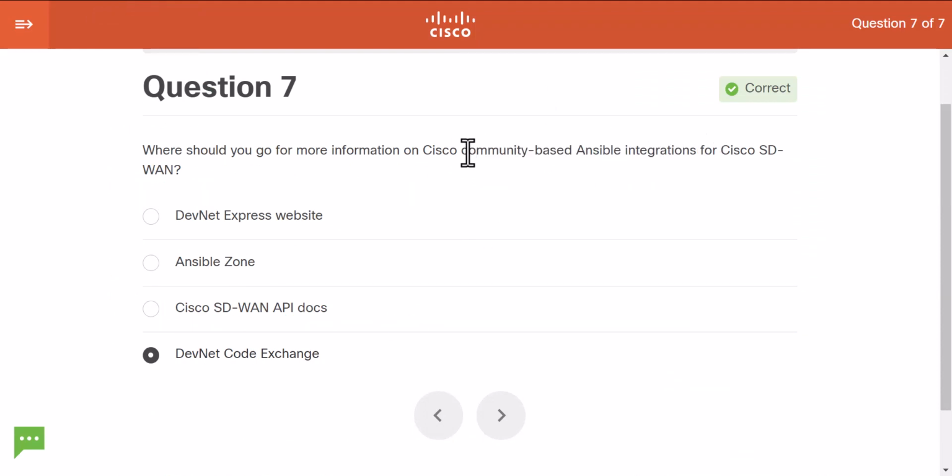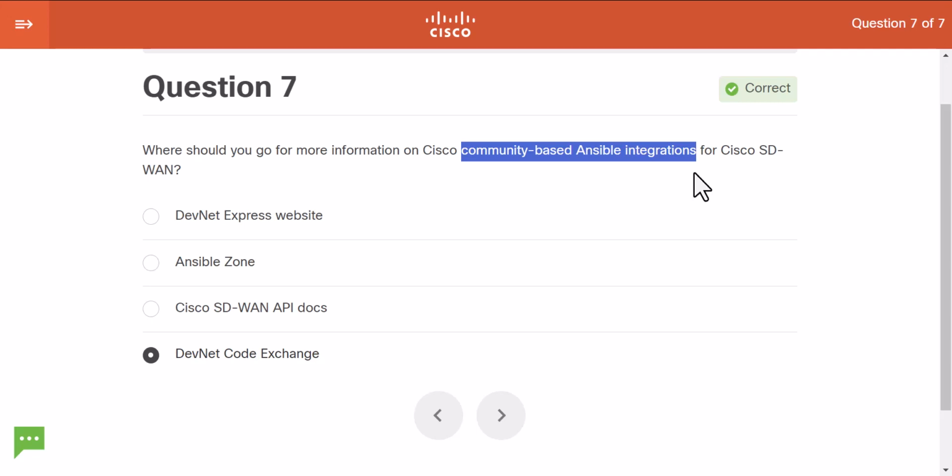And this probably is an example of what they say, community-based Ansible integrations. Oh yeah, actually, it is. It makes way more sense when I read it more carefully. So it's community-based Ansible integrations, where people are using Ansible to integrate their stuff, their projects.